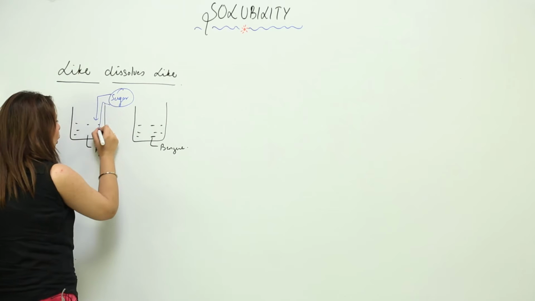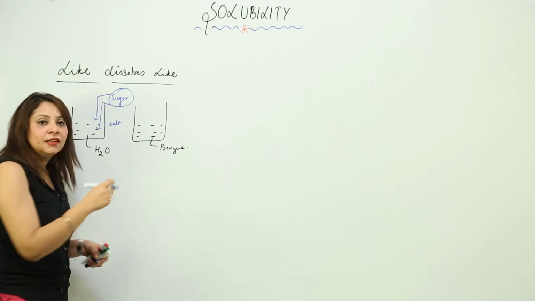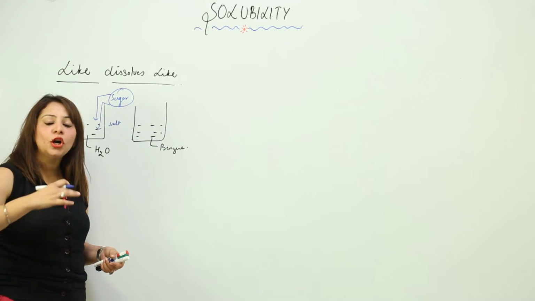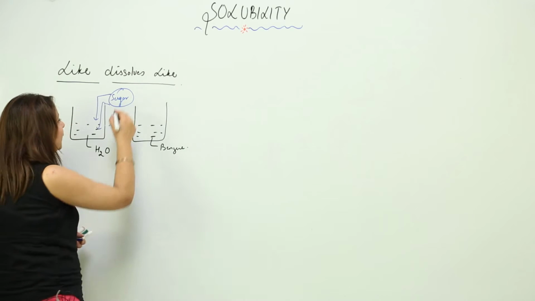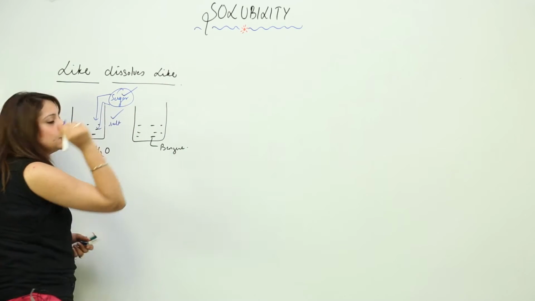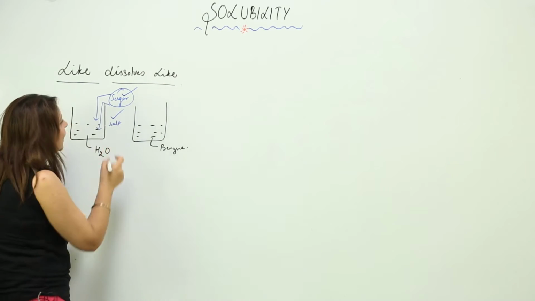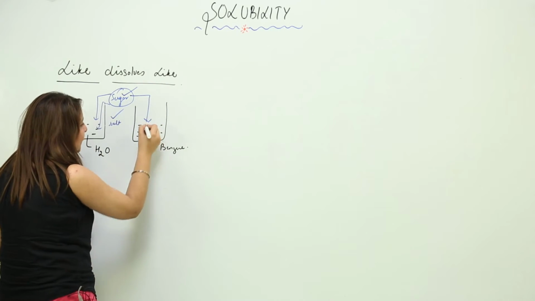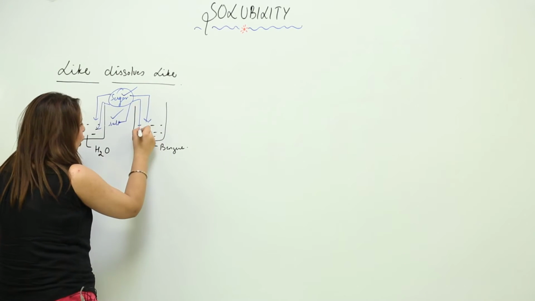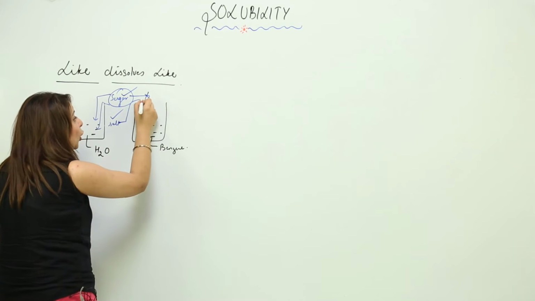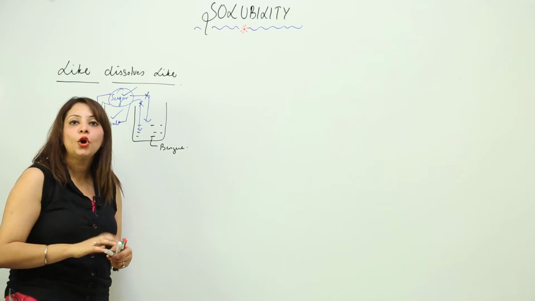Likewise, I add salt into it. Again, we get a salt solution because the salt starts dissolving in it. So that means sugar is soluble in water, salt is soluble in water. But when I add this sugar into benzene, or this salt into benzene, they are not soluble. They are actually not soluble.